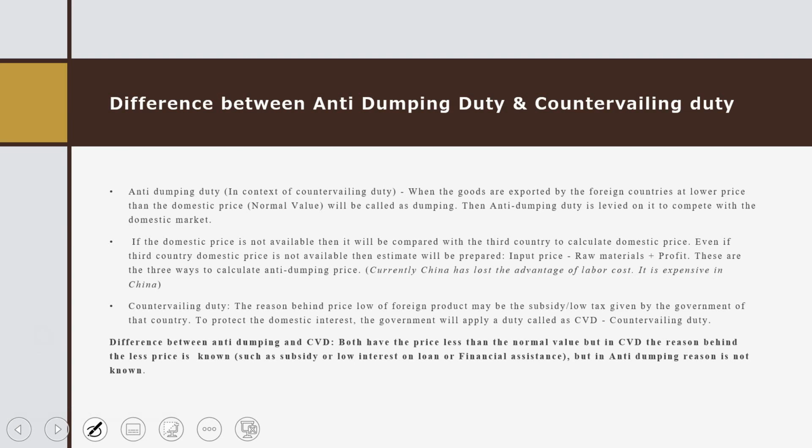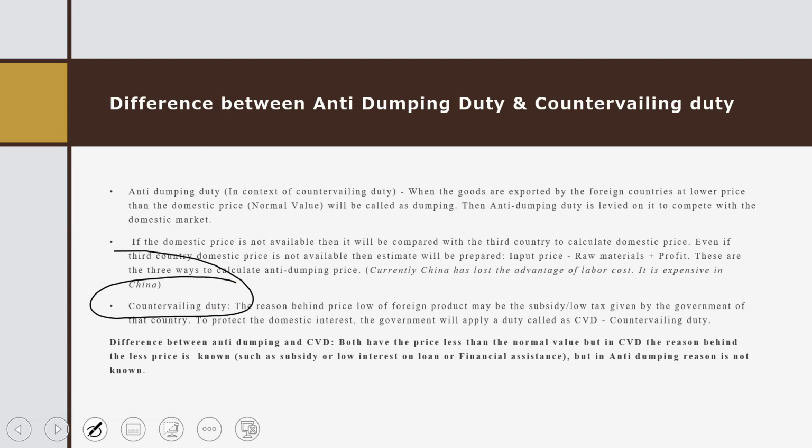An estimate will be like, if we have whatever the input price we are getting, we will reduce the raw material price being imported or whatever we are giving, and then we will add the profit that the company wants to earn, and that will be created as an estimate. On that basis they will decide whether the anti-dumping duty will be imposed or not, and what amount of the anti-dumping duty will be imposed on it.